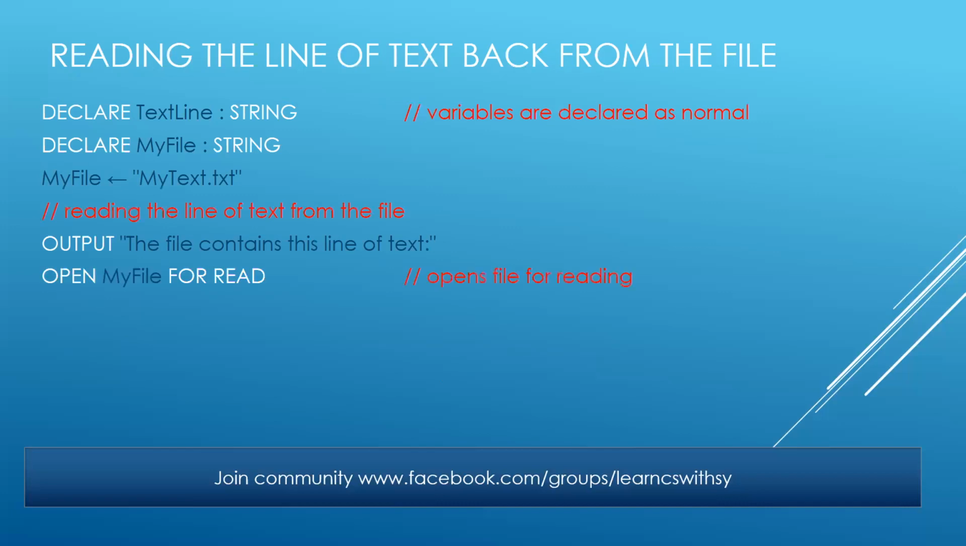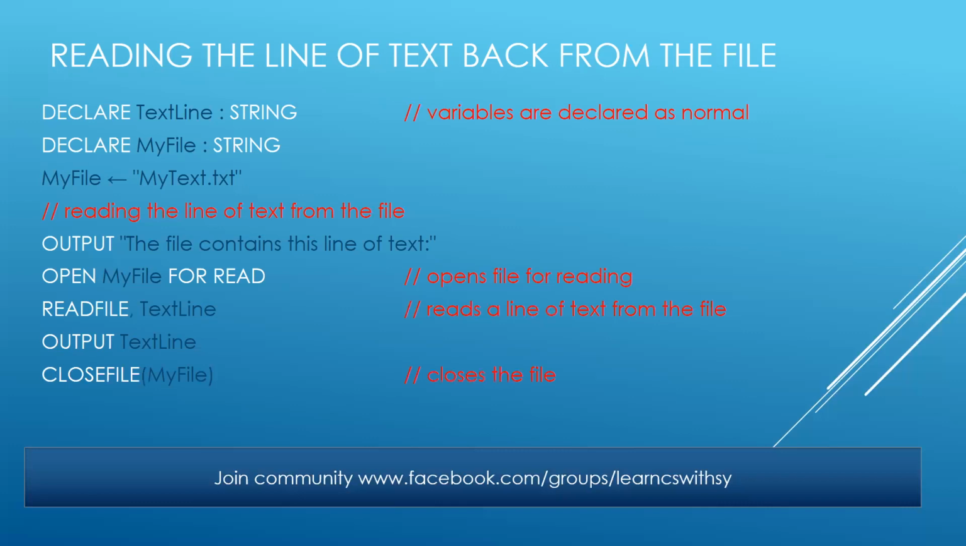And then you are going to open the file for read purpose. And please be cautious. The process is going to be for read when you are reading the file. The process will be for write when you are writing the contents of the file. Open my file for read. Then we are going to use the read file, comma, text line. Then that line is going to read a line of text from the file. And then we are going to simply output that particular line of text that is read.